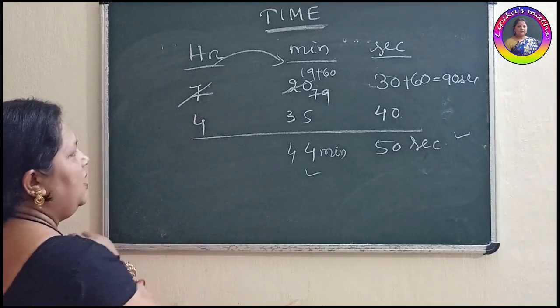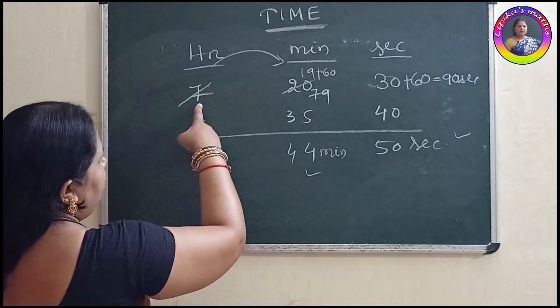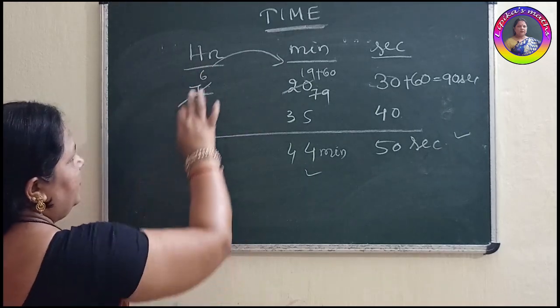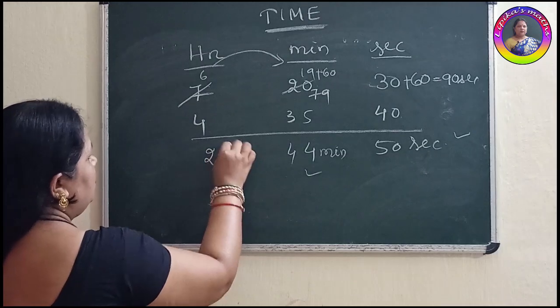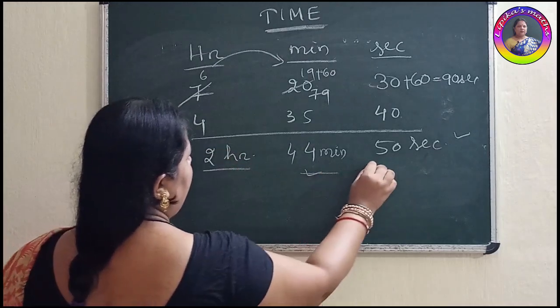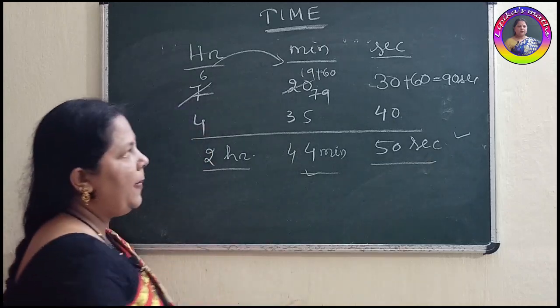Now come to hour place. Here 7 was there. We had already taken 1. So now it's 6. 6 minus 4 is 2 hours. So this is your answer. 2 hours, 44 minutes, 50 seconds.